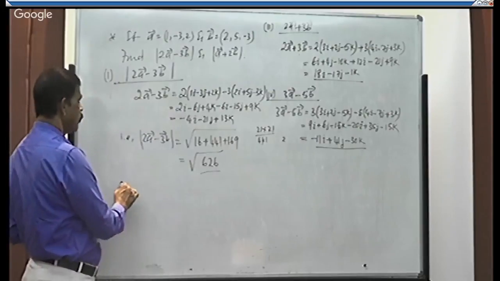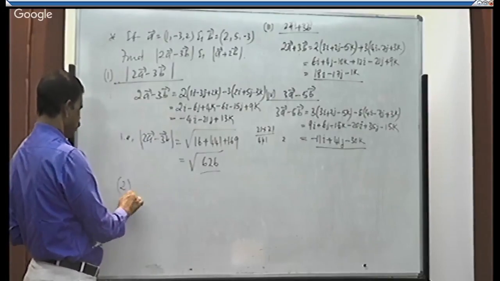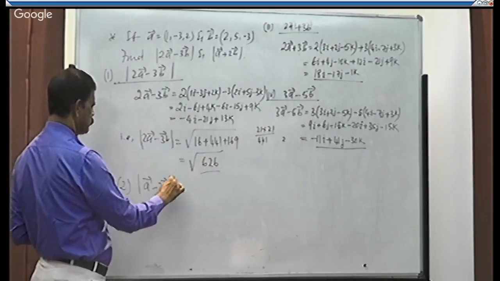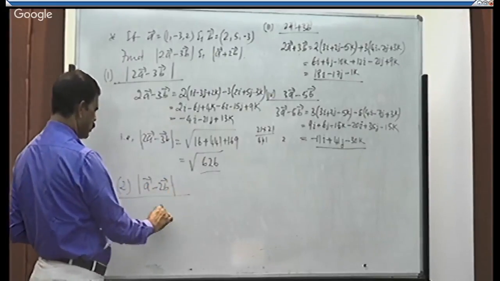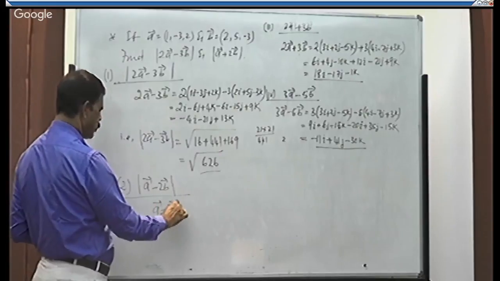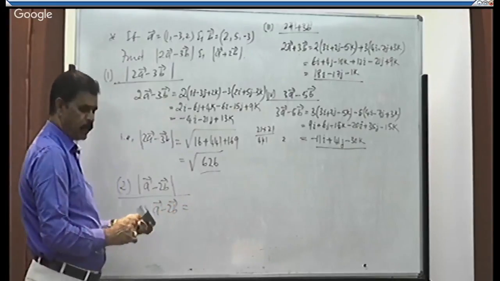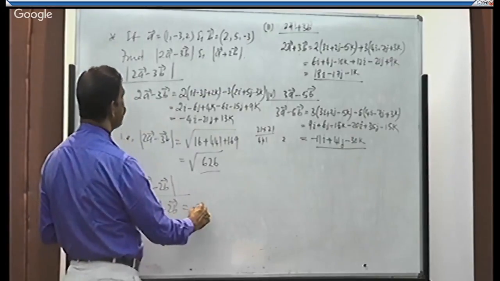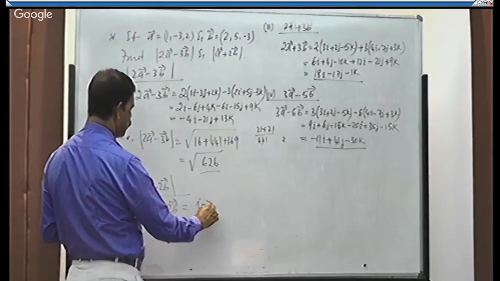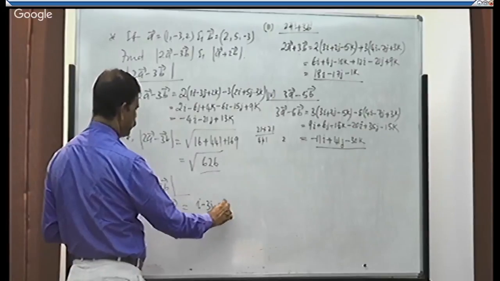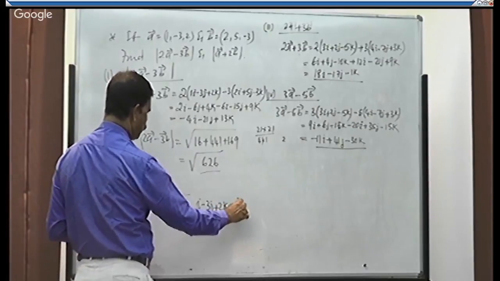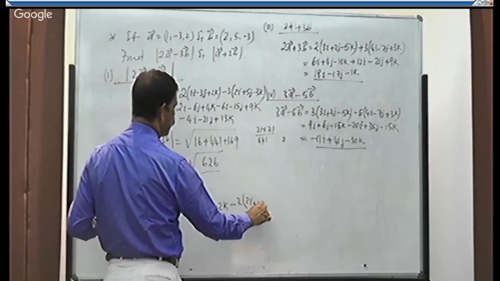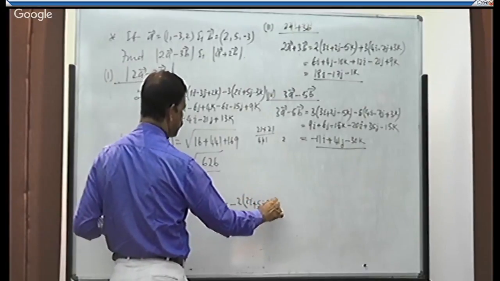Okay. Second one, magnitude of a minus 2b. First get a minus 2b. Write a. What is a? A is i minus 3j plus 2k, minus of 2 into b. What is b? 2i plus 5j minus 3k.